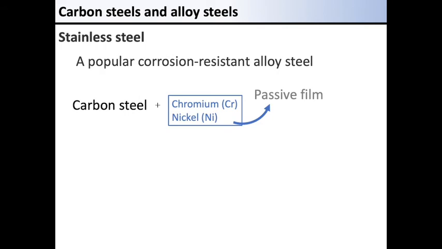Stainless steel may be one of the most commonly used alloy steels around us. Stainless steel is a corrosion-resistant alloy steel with the addition of chromium and nickel in addition to the 5 major elements. Chromium is combined with oxygen to form a dense oxide film, which is called passive film. The film covers the metal surface and makes stainless steel rust resistant.